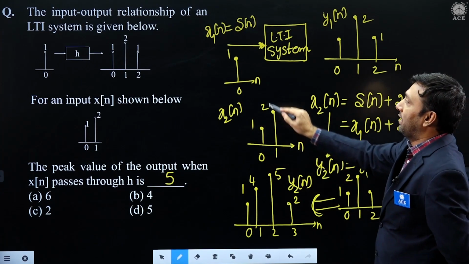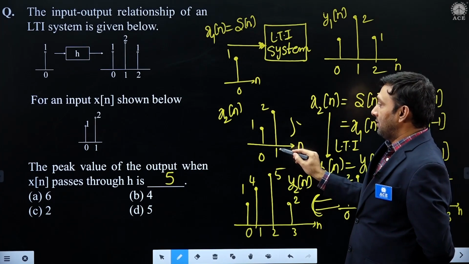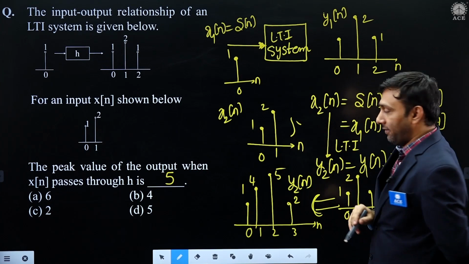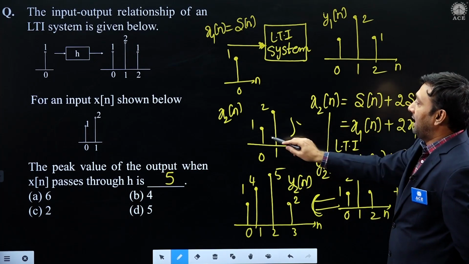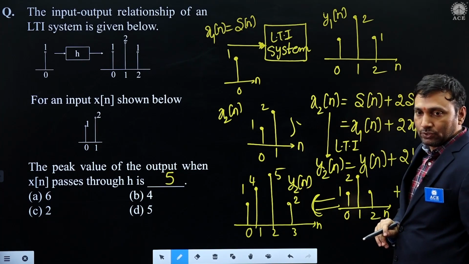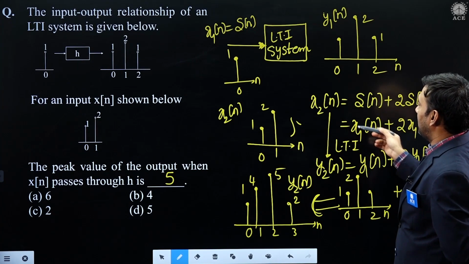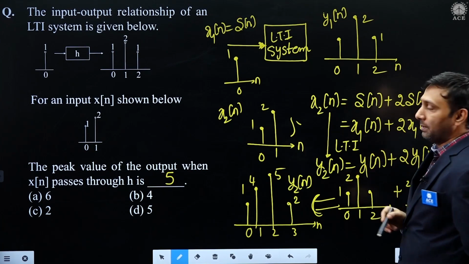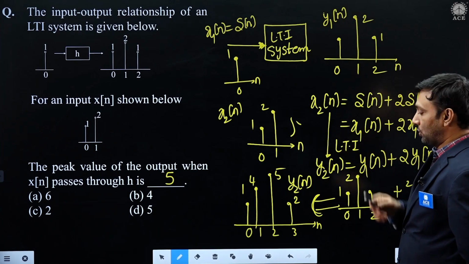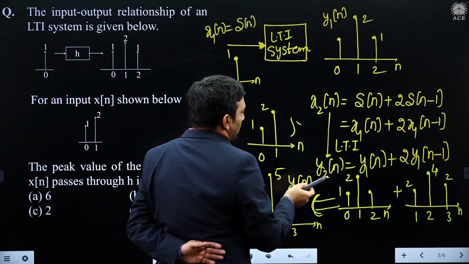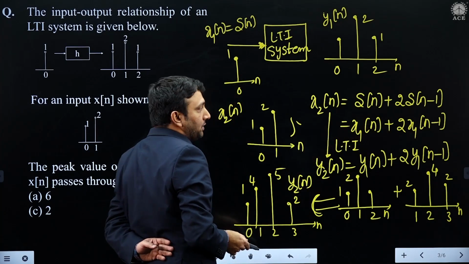How to write x2 of n in terms of x1 of n? This is x1 of n. The delayed one is 2 into x1 of n minus 1. First you write their impulsive form: del n plus 2 into del of n minus 1. After that you can express it in terms of x1 of n plus 2 times x1 of n minus 1. For an LTI system, the same relation holds for input and output. So we can say y2 of n is y1 of n plus 2 times y1 of n minus 1.